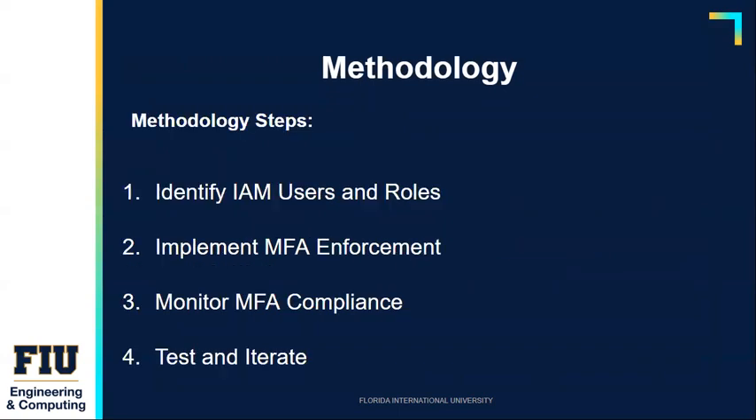Methodology steps. So we would identify IAM users and roles. The first step would be to identify the IAM users and roles in the AWS environment. This can be done by using AWS APIs to collect information on the IAM users and roles. The tool would need to be configured to automatically enforce MFA for all IAM users and roles. This can be done by configuring MFA policies for each user and role by using AWS APIs to enable MFA.